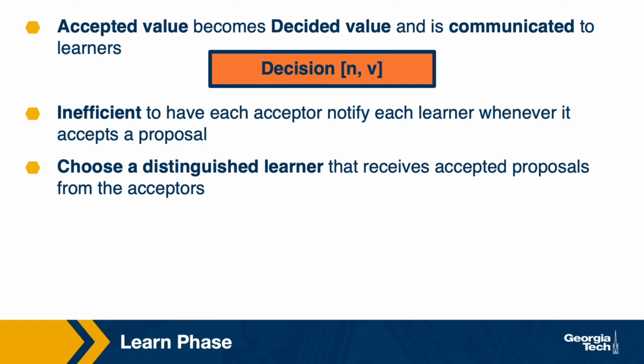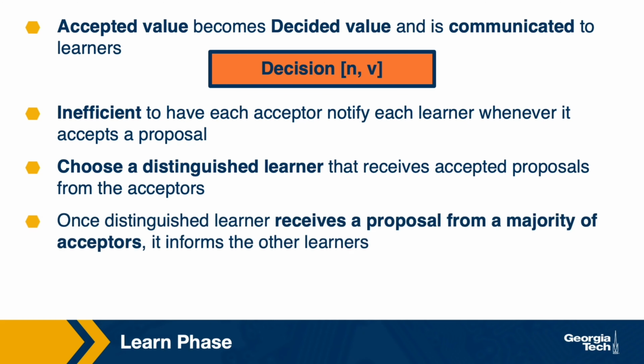One way to address this is to choose a distinguished learner that receives accepted proposals from the acceptors. Once the distinguished learner receives a proposal from a majority of the acceptors, it informs the other learners, or they can just make a read request to this learner when they need it.